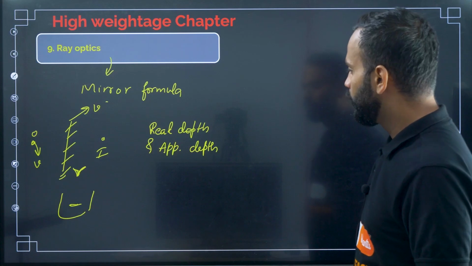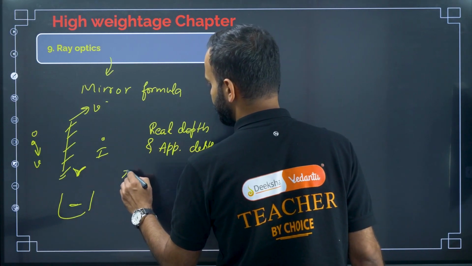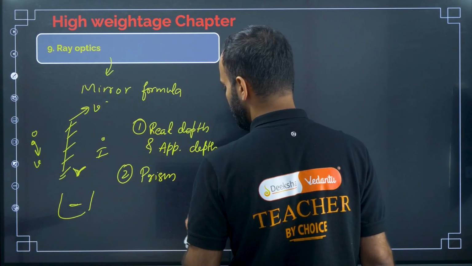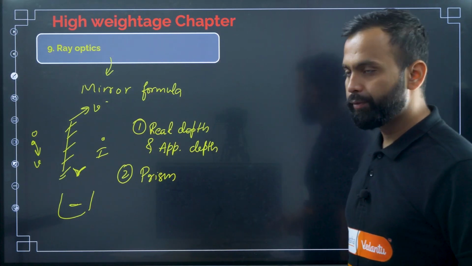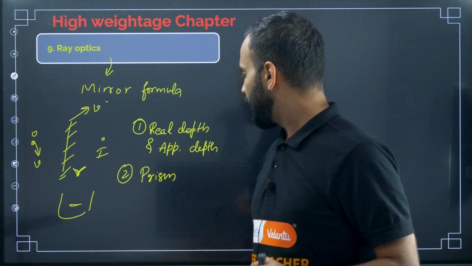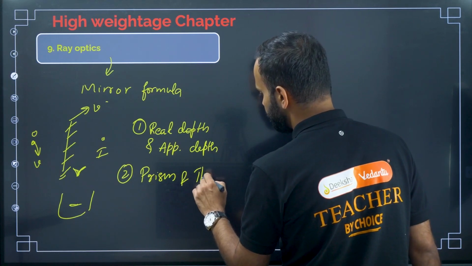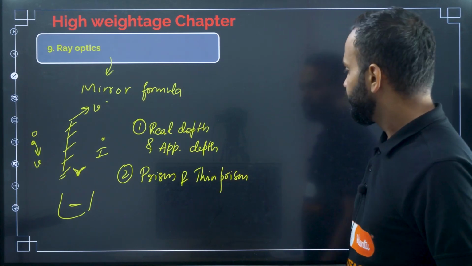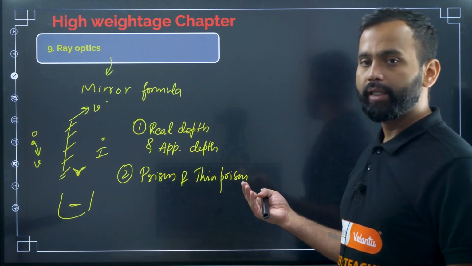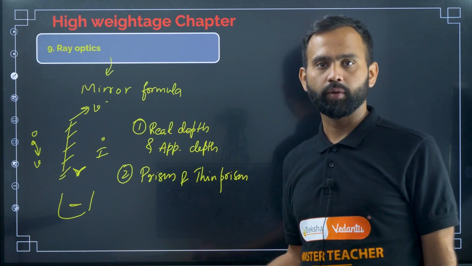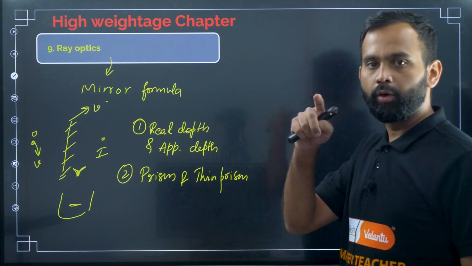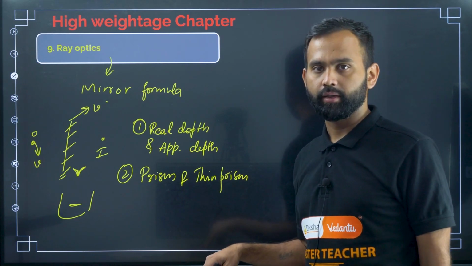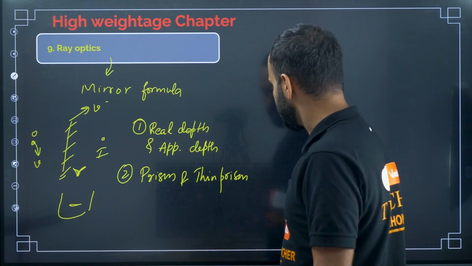In refraction, this one. And then the prism. For the prism, you should know how to find the refractive index of the prism, and thin prism also. Refractive index of the prism, and then how to find the angle of minimum deviation of the prism. And you know how to draw the graph of angle of minimum deviation and angle of incidence, that one also. Okay, that's it.